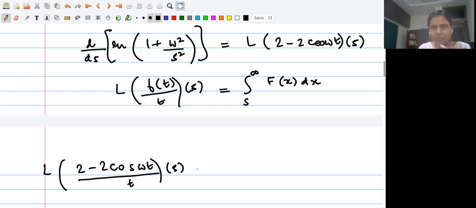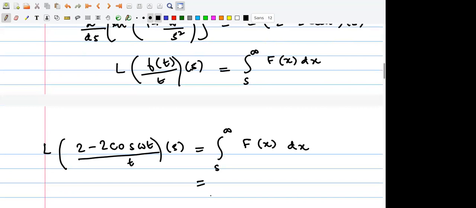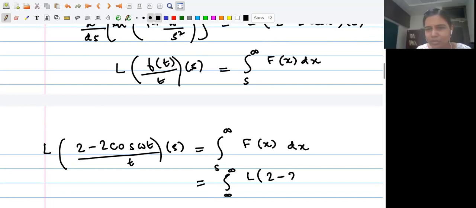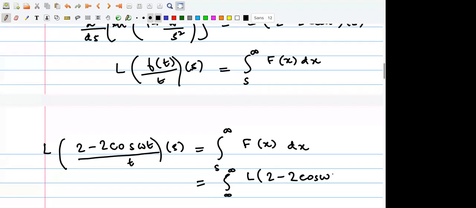Just a minute. So this part is okay. This is integral from s of f of x. So I'm just writing it as is. And what is f? What is L of 2 minus 2 cos omega t by t of x? One student at a time, sorry. So I should write it as 2 minus 2 cos omega t by t. I think it should be 2 minus 2 cos omega x, right? Maybe there's no t, only x.